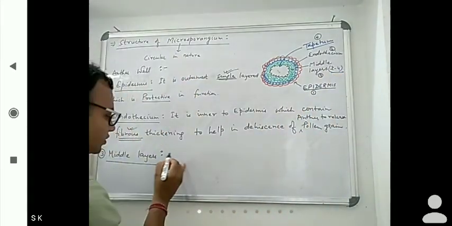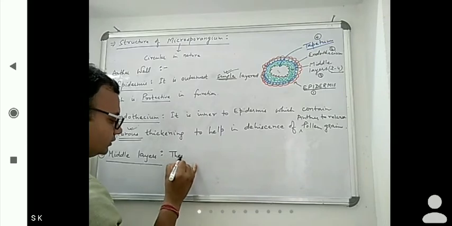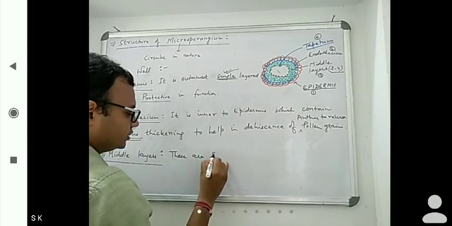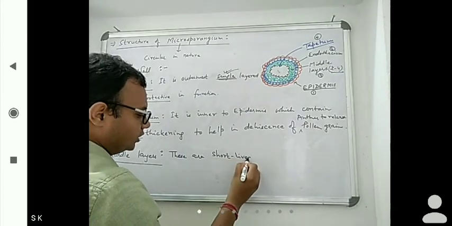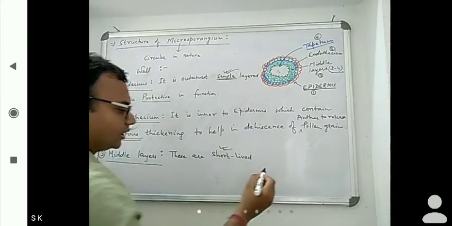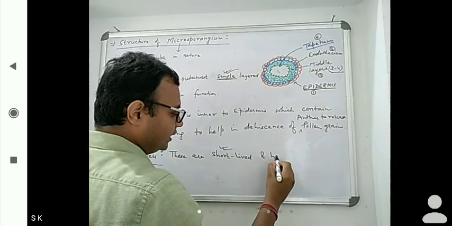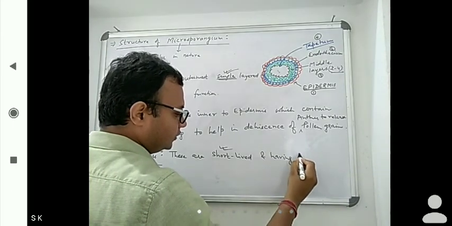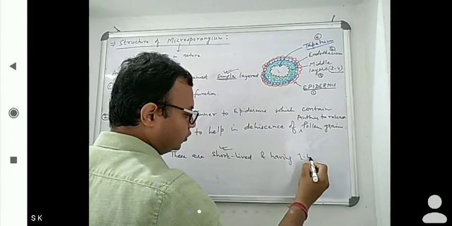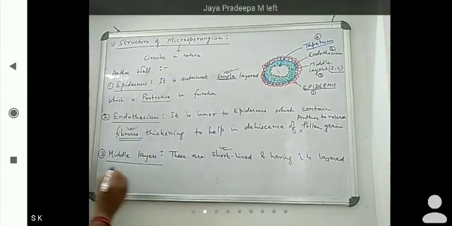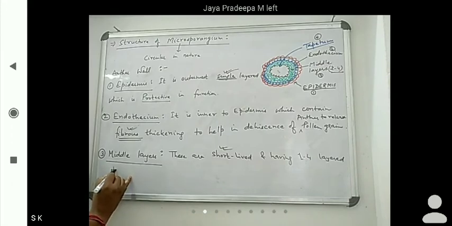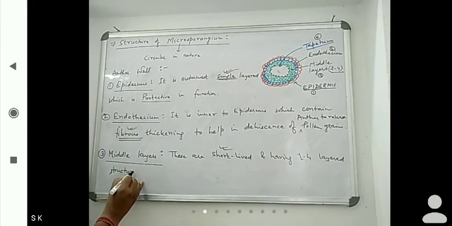These are short lived, their life is very short, and they are a 1 to 4 layered structure.